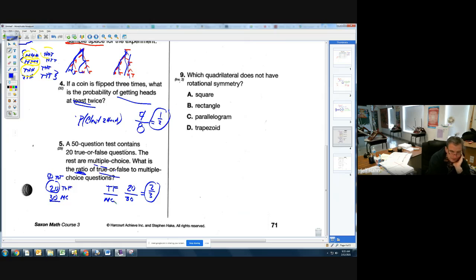Okay, so please, please, please, problem number 5 is a question. It's pretty simple, but you got to answer the question they ask, not the question you think they're asking, because a lot of you would probably put 20 over 50 or 30 over 50, but that's not the ratio that they were asking.